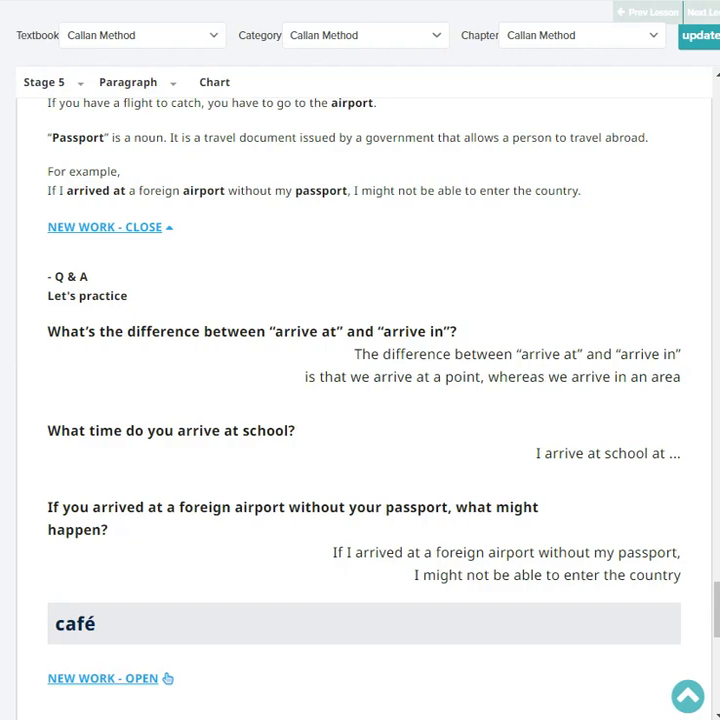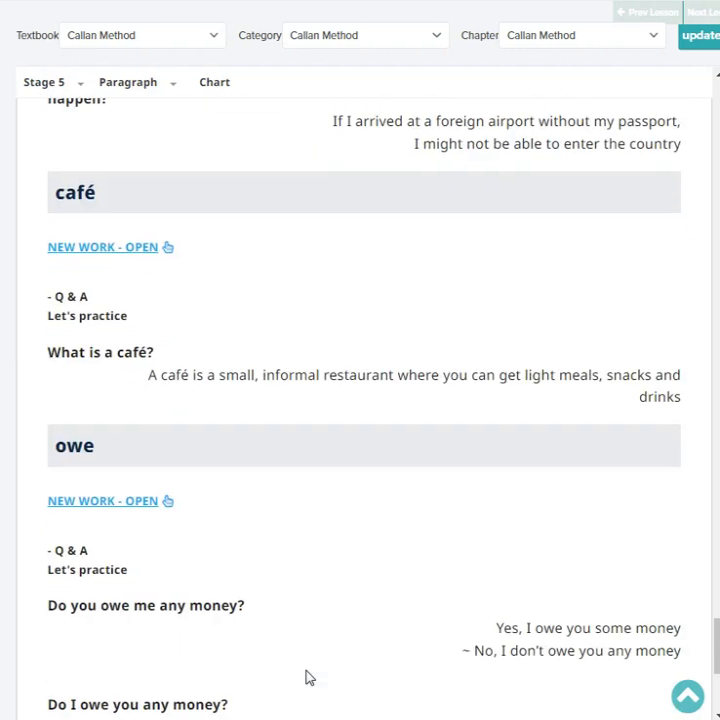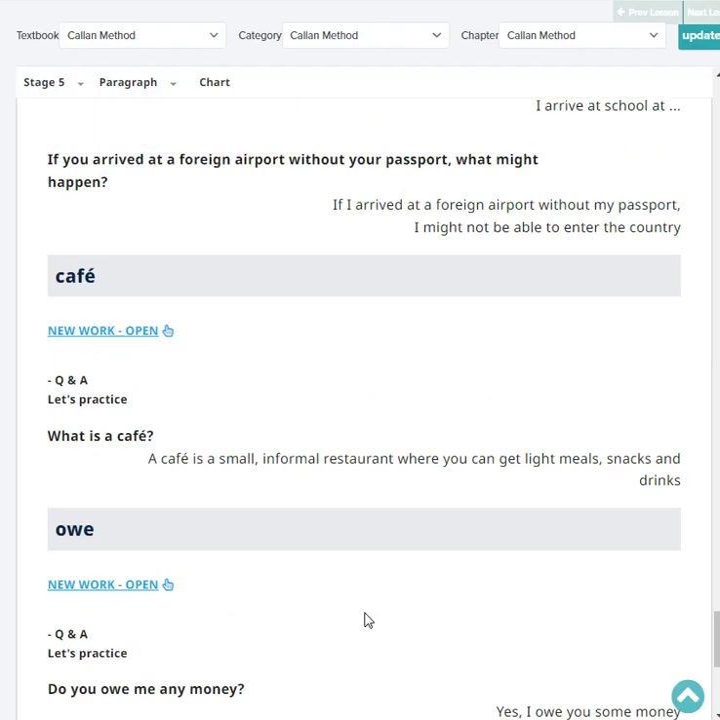If you arrive at a foreign airport without your passport, what might happen? If I arrive at a foreign airport without my passport, I might not be able to enter the country. Very good.